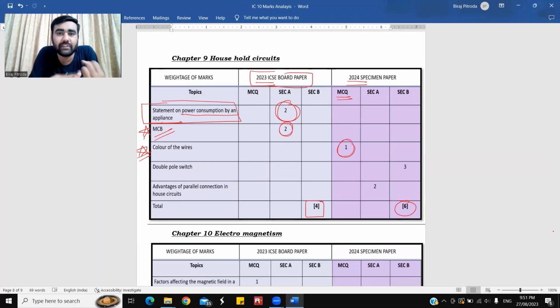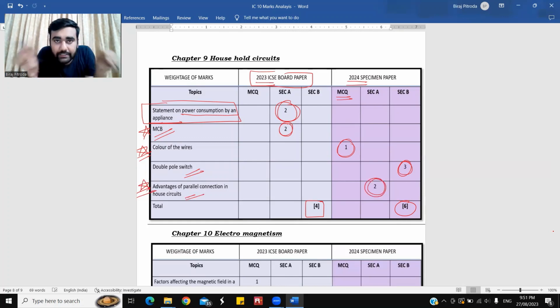They can ask us live wire, neutral wire, earthing wire. What is the old convention color and what is the new conventional color? Then which wire is of which color? What is live wire? What is the role of neutral wire? What is the role of earthing wire? Similar kind of questions can come. Double pole switch, something new which you can see here for 3 marks. Advantages, this is very important. Advantages of parallel connection in household circuit, 2 marks.